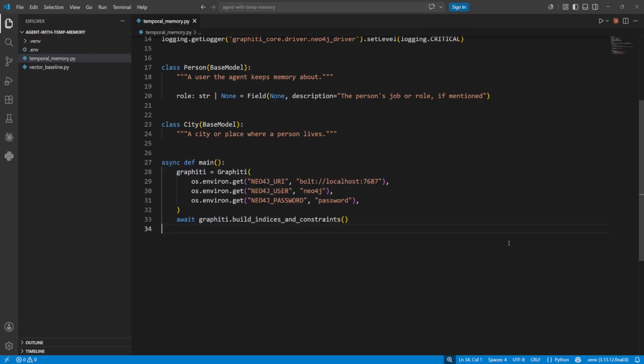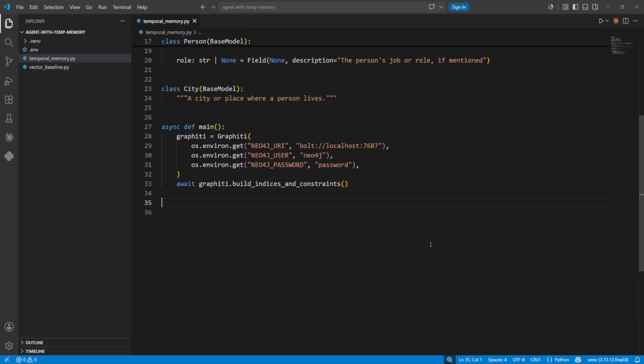Now we wire up the connection. We read the Neo4j credentials from the environment and hand them to Graphiti. Then we call build indices and constraints. You only run this once per database. It sets up the vector and full text indexes Graphiti needs for that hybrid search we talked about. If you skip it, your first real query just returns nothing.